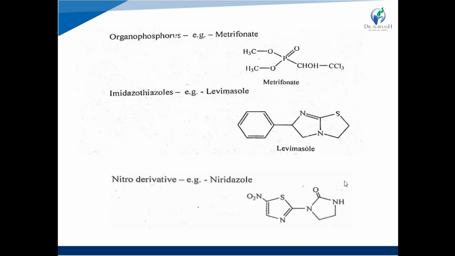Example is niridazole, and it contains the nitro group, and this nitro group is substituted on the thiazole ring. So it is generally known as a nitrothiazole derivative also. Right?